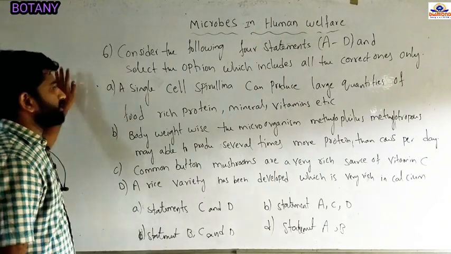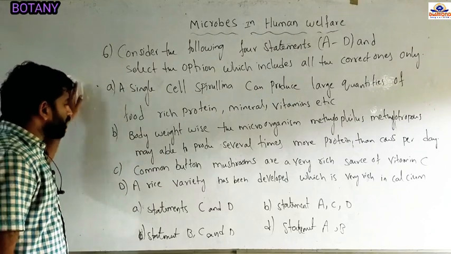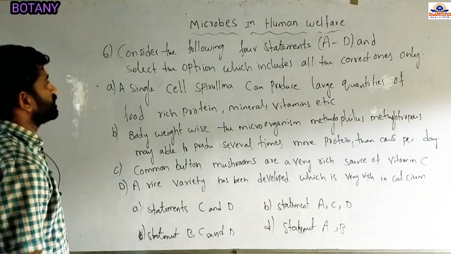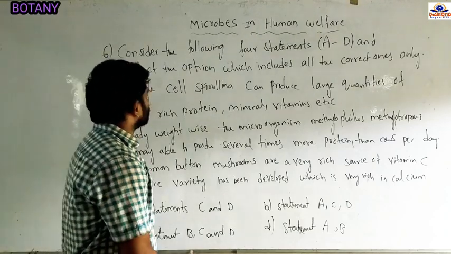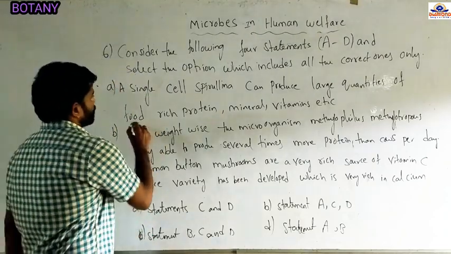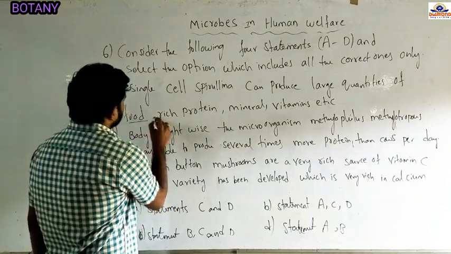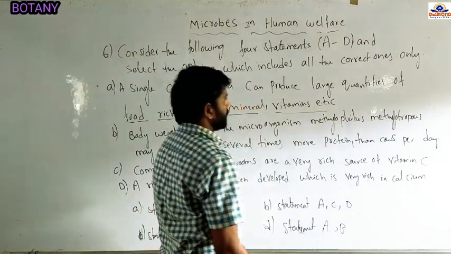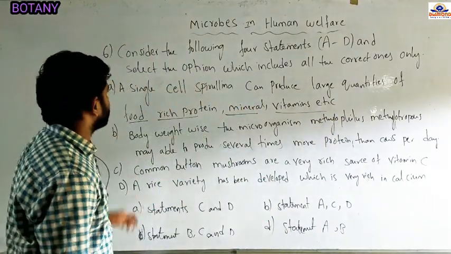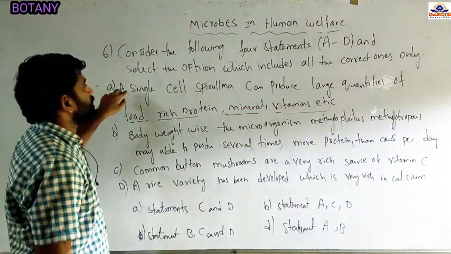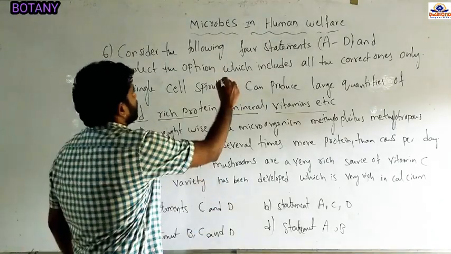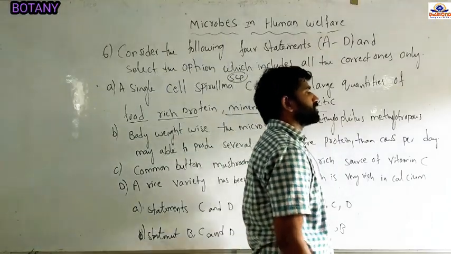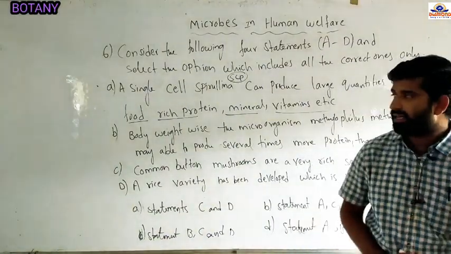So we have to identify out of the four options which one contains only correct statements. Option A: single cell Spirulina can produce large quantities of food rich in protein, minerals, vitamins, etc. Spirulina can act as an SCP. Single cell protein is an alternate source of food for human beings and animals.